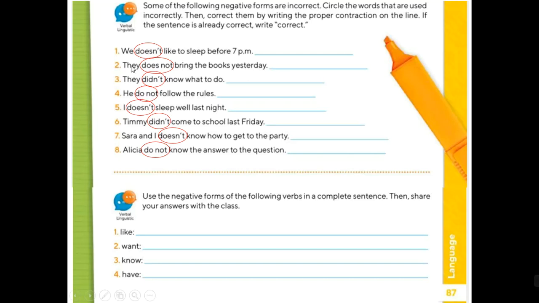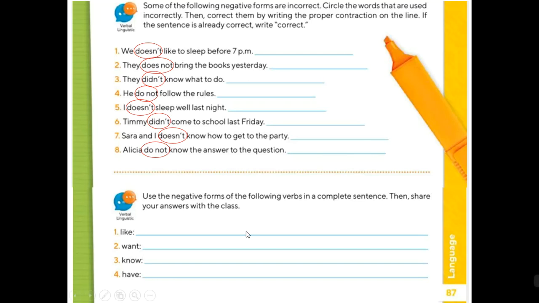So I will tell you again, maybe it was not so clear. You have to check the do, the does according to the noun or pronoun, and then if you use did when the sentences are in past. I already told you, yesterday is past, last night is past, last Friday is past. Is it clear? Okay, very good. So check if they are correct or incorrect.